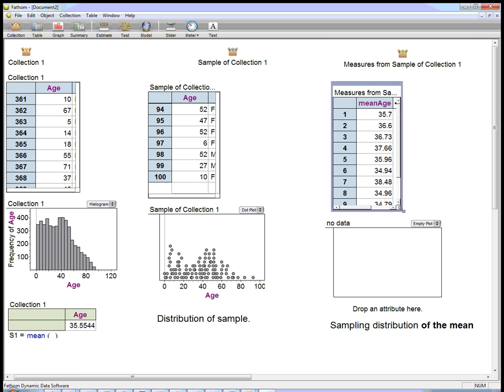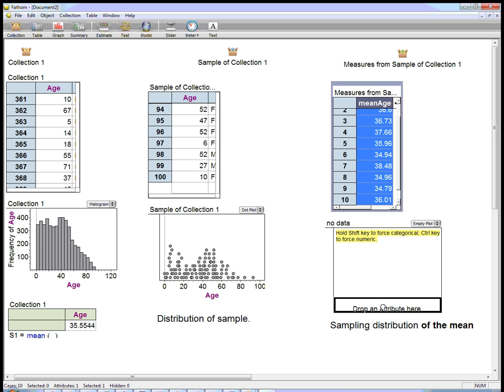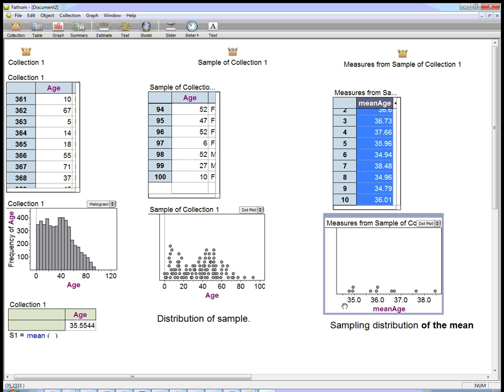Okay, so what this says is each row of this is actually a different version of these samples. This was just one example of a sample, but it's actually been rerun multiple times, and now it's up to 10 times. And we've got 10 versions of what the mean age would be across those samples. Notice they're all in the mid-30s. Well, this one's a little high. They're fairly close to 35.55, and I'm going to drag that down here. And so notice they're not terribly far from 35 and a half. But what distribution do they have?